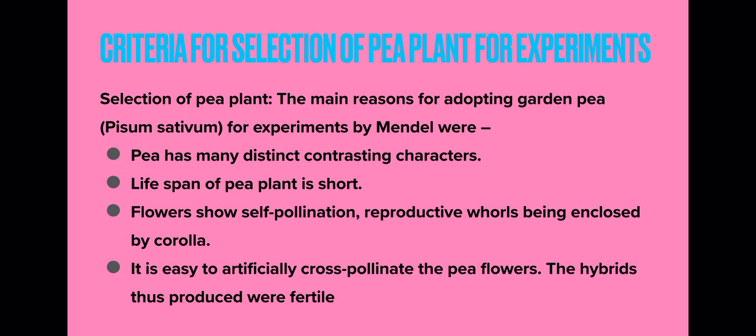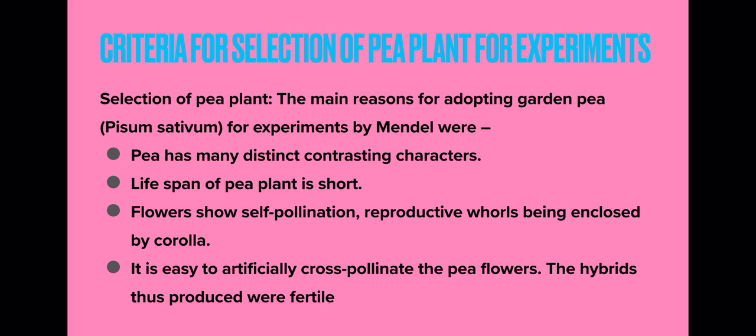For several generations. Now children, in pea plant you can do cross pollination also, by taking 2 pea plants into consideration. From one plant you can transfer pollen to the stigma of another plant after removing the anthers.